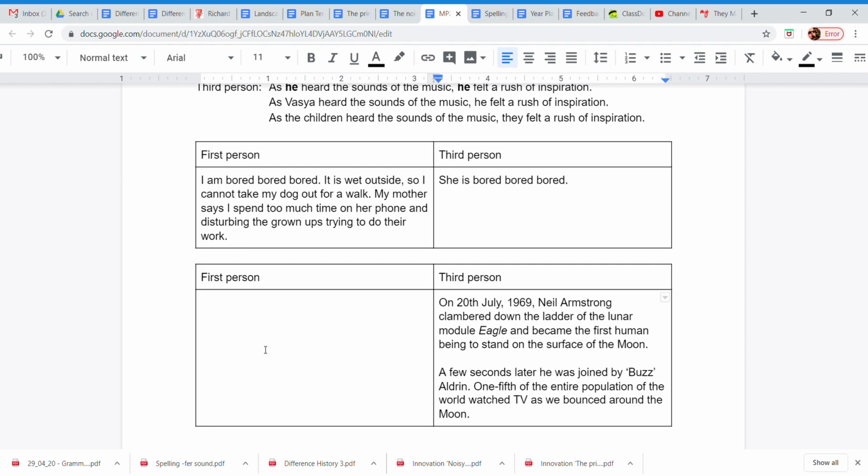So it would go something like, on the 20th of July, 1969, I clambered down the ladder of the lunar module, et cetera, et cetera. Give it a try.